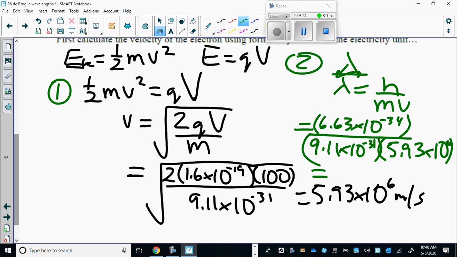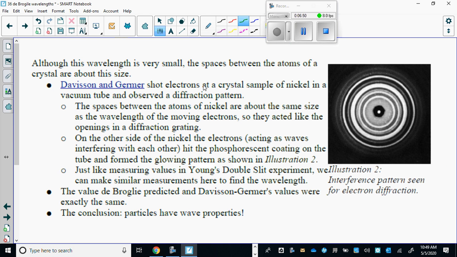And we end up getting a wavelength of 1.23 times 10 to the negative 10 meters, which is, again, an extremely small wavelength, but it's something that's within the realm of us measuring. If you read further in your notes, it talks about Davisson and Germer. They did an experiment here. They shot electrons at a crystal sample of nickel in a vacuum tube, and they observed a diffraction pattern.